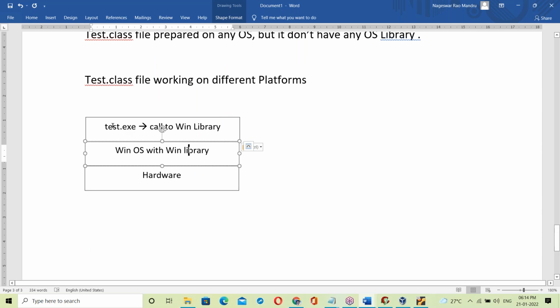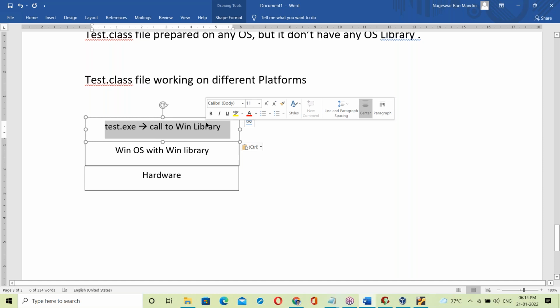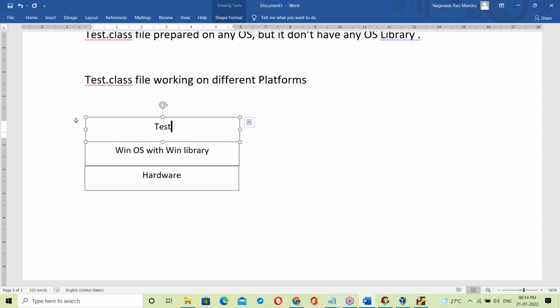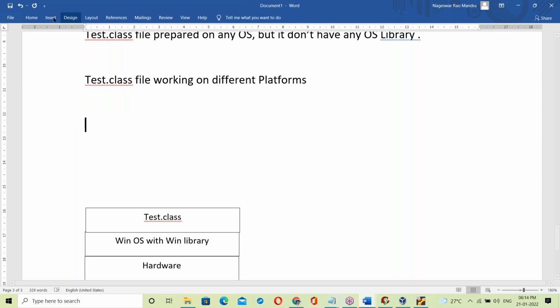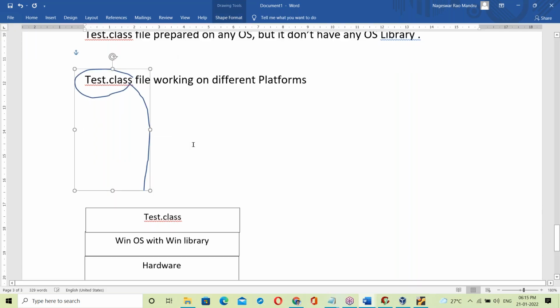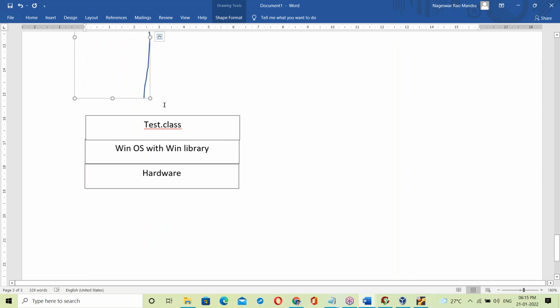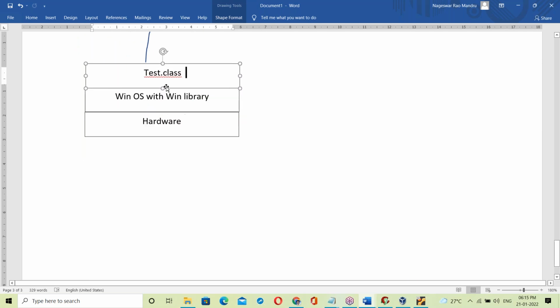So first of all, the Test dot class file is placed on Windows OS. How is it working here? This Test dot class file has to run.